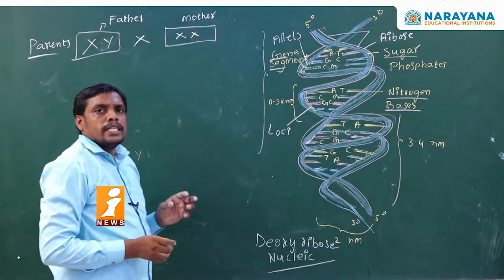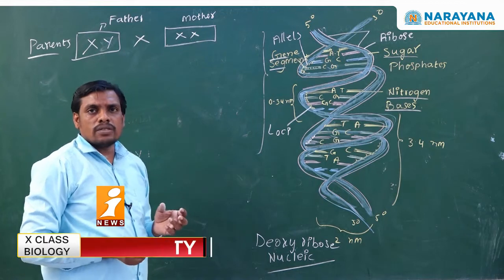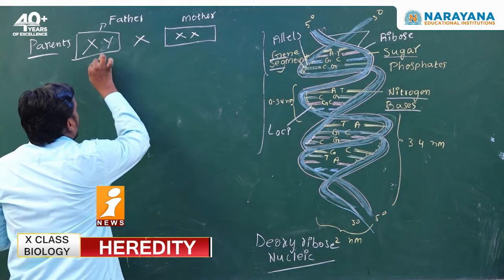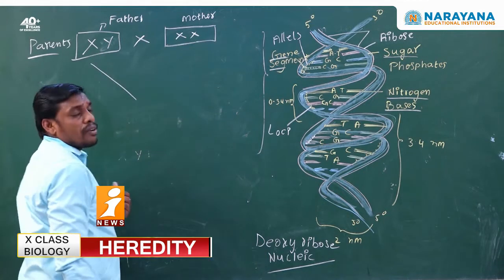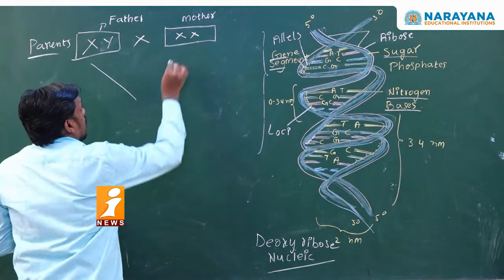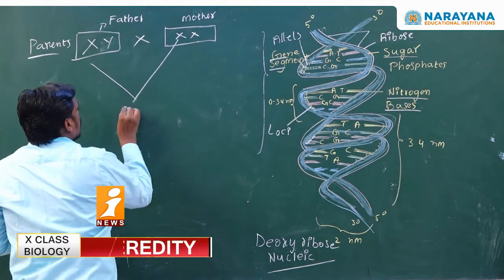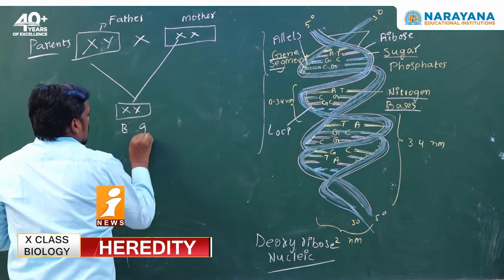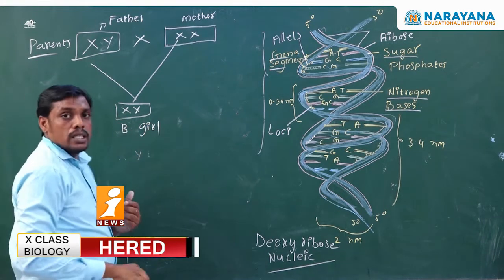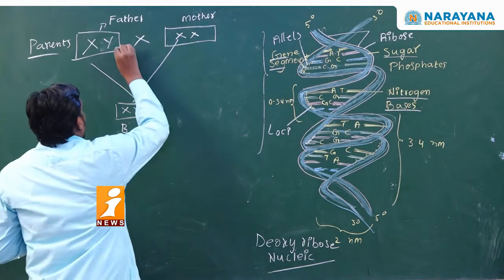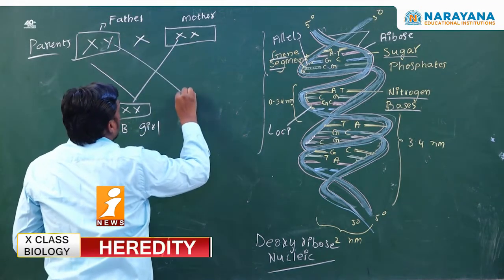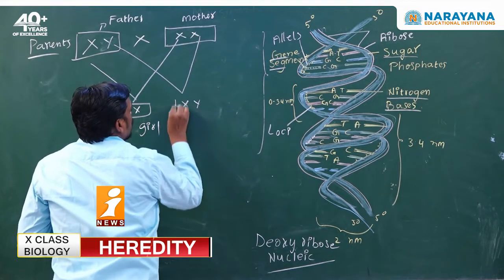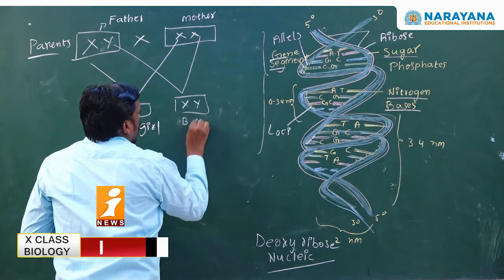During embryonic development or during cell divisions or during fertilization, if the baby gets an X chromosome from the father and also an X chromosome from the mother, the baby will become a baby girl. If the baby gets a Y chromosome from the father and an X chromosome from the mother, the baby will become a baby boy.